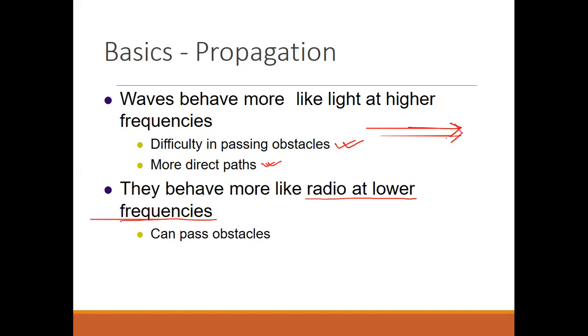So more directed paths will be there for higher frequencies, and at lower frequencies it can pass through obstacles. As we can see, we are in our room and we can communicate with other people. So from this you can conclude that the signals we are using can penetrate obstacles.